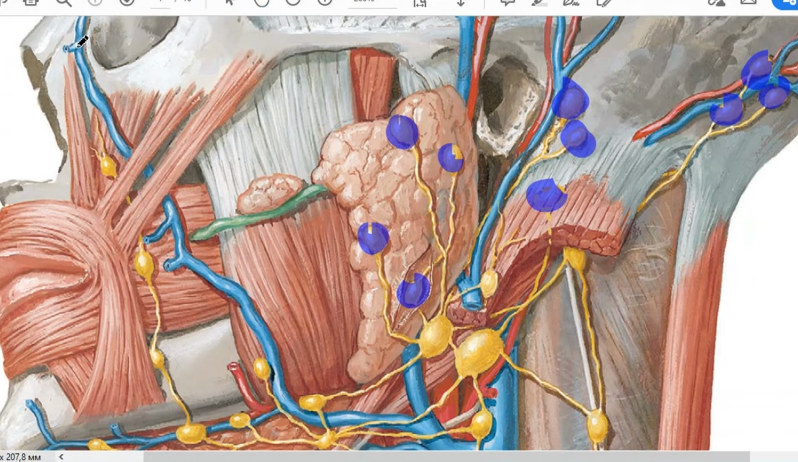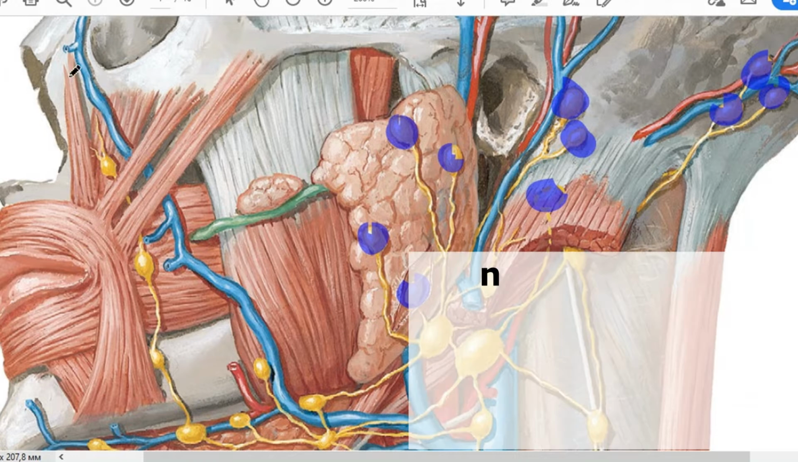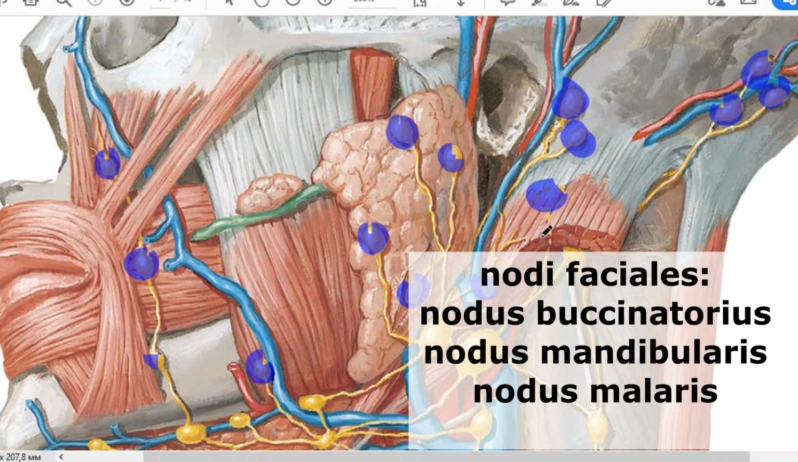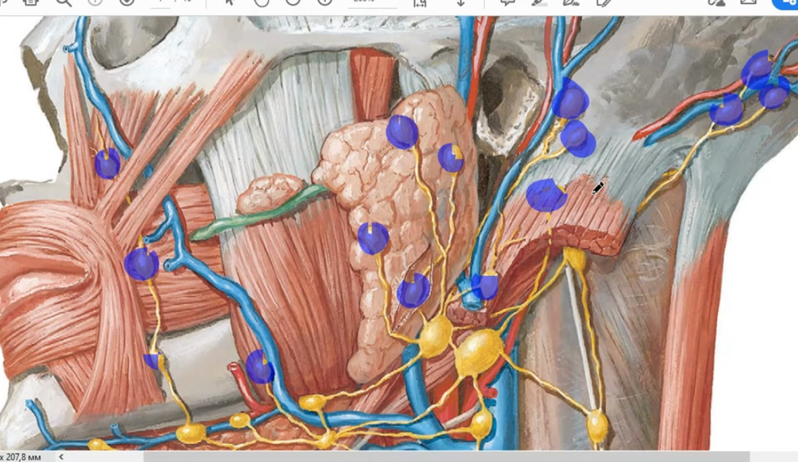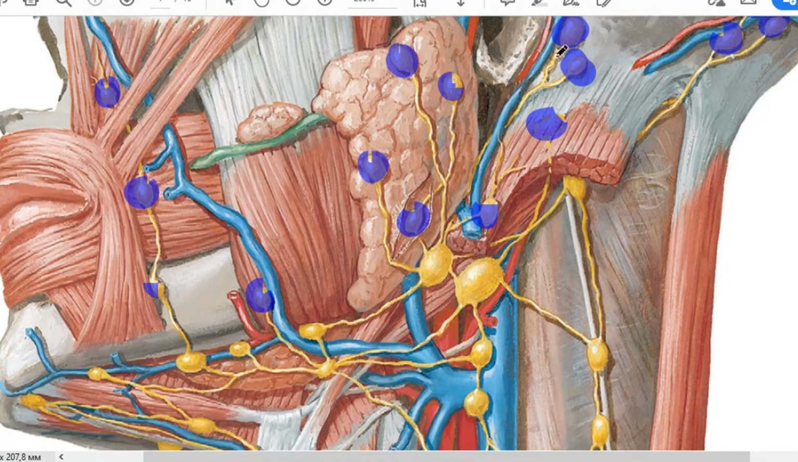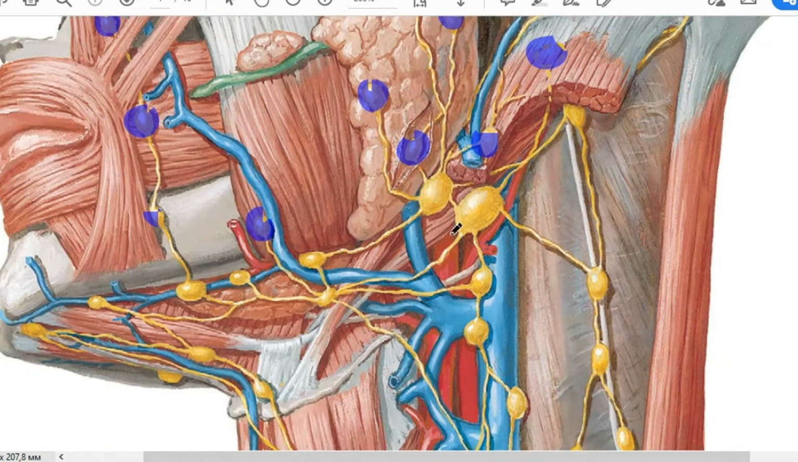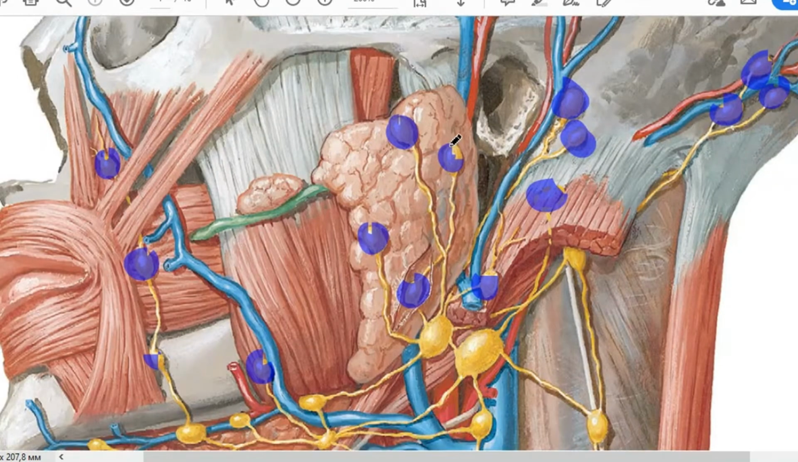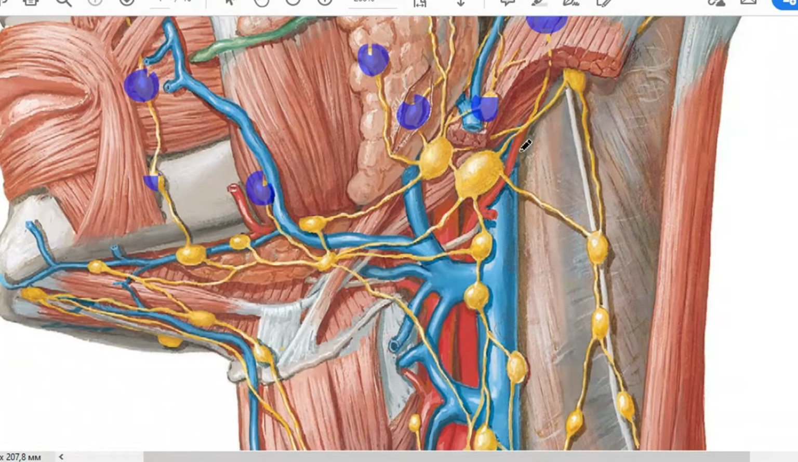Next, accompanying the facial vein, there are nodi lymphatici facialis. At the level of the cheek, there are nodi lymphatici buccalis. On the mandible, nodi lymphatici mandibularis. And the efferent lymph vessels from all these facial lymph nodes are going down. So lymph from your head is drained into the lymph nodes of your neck. Almost all lymph from your head and organs of your head is drained into this group of lymph nodes.